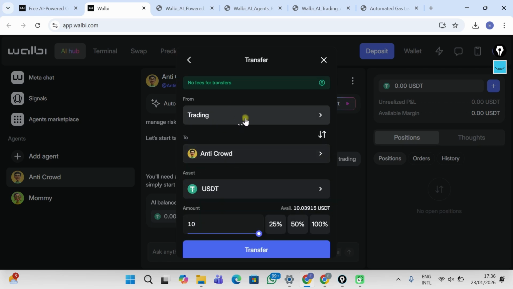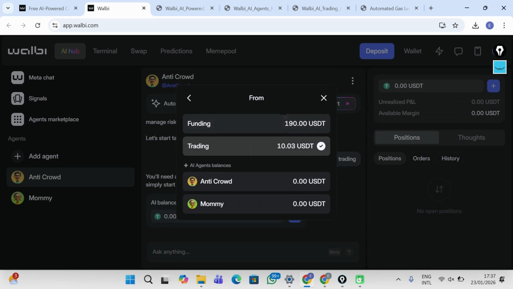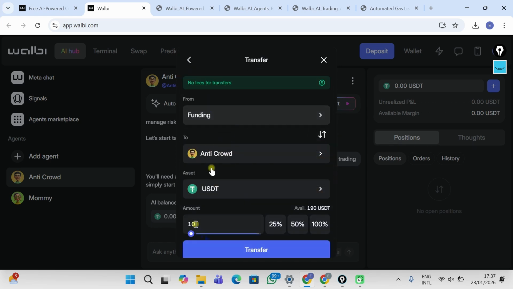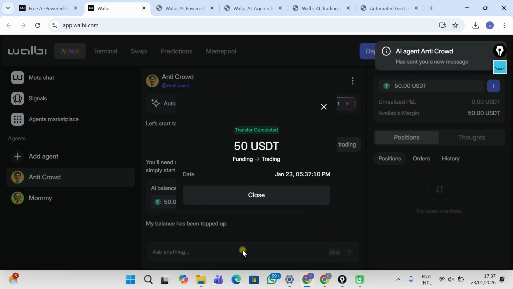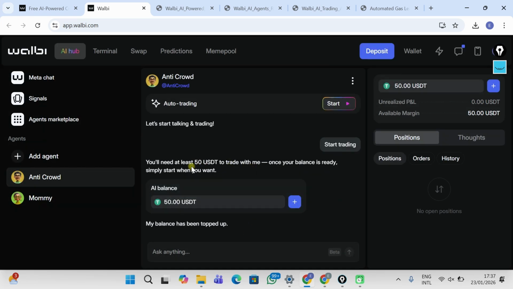So let's look it up for my funding. Yeah, I have more there. So I'm sending in 50 USD. That's the minimum balance, anyways. So I have 50 USD. So my balance has been topped up. So I'm going to tell it again, start trading. You can click on this button here or tap it out.